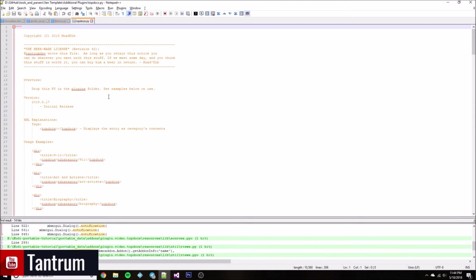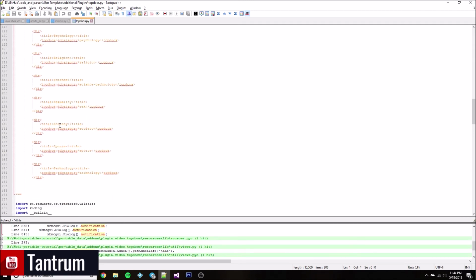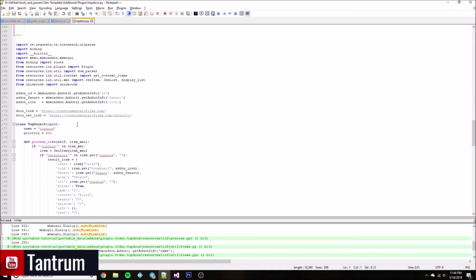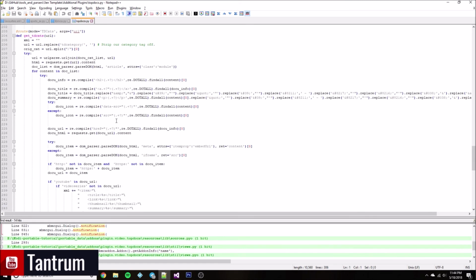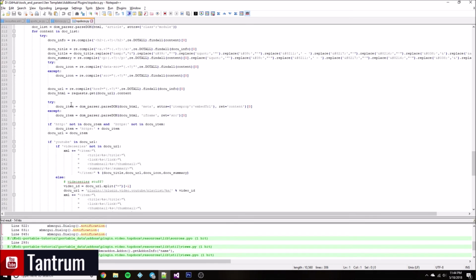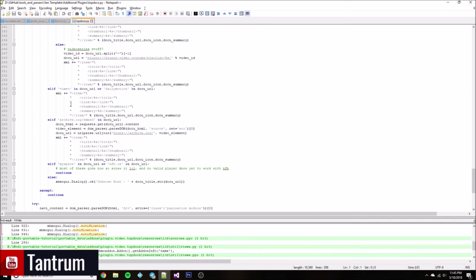Now, if we look at Top Docs, it's going to be the same thing. If you notice here, it's all the categories here, and I did list all of them that were there to date. And if you notice, it's just got the one item down here for process item, TD category, and then it processes it. The two sites are almost identical on their backend code, so the processing, as you're seeing here, is pretty much identical.